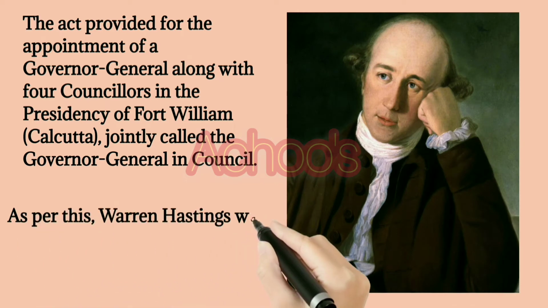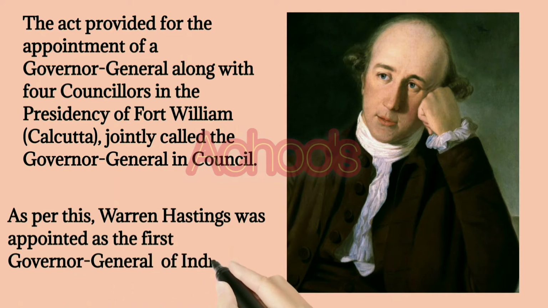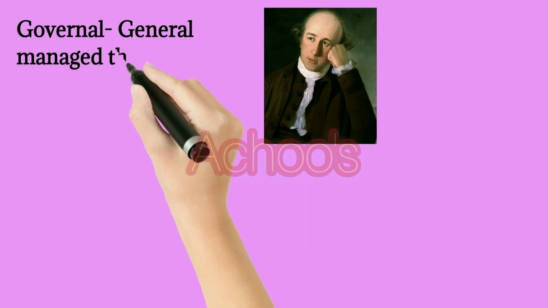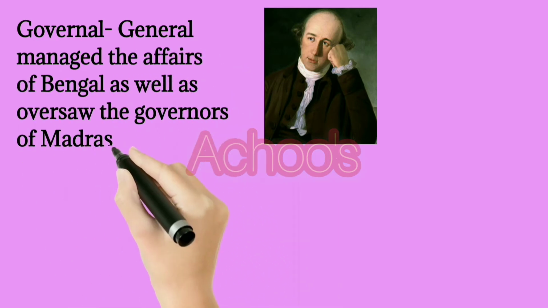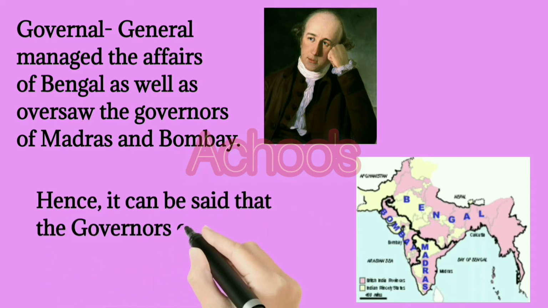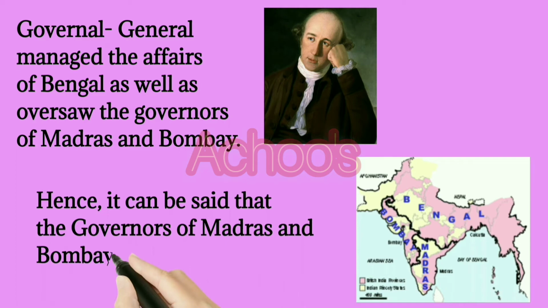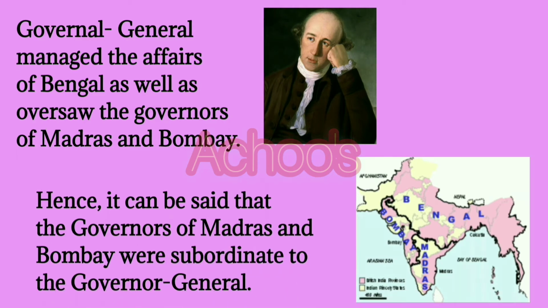As per this, Warren Hastings was appointed as the first Governor General of India. Here the Governor General managed the affairs of Bengal as well as oversaw the governors of Madras and Bombay. Hence it can be said that the governors of Madras and Bombay were subordinate to the Governor General.